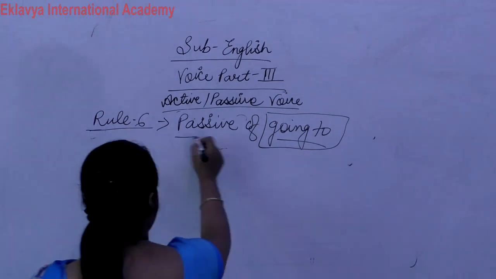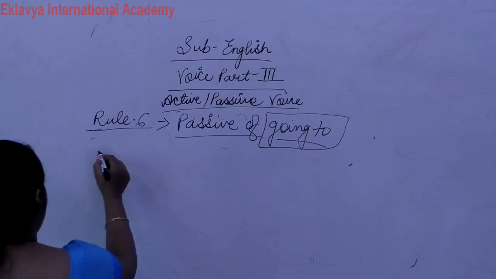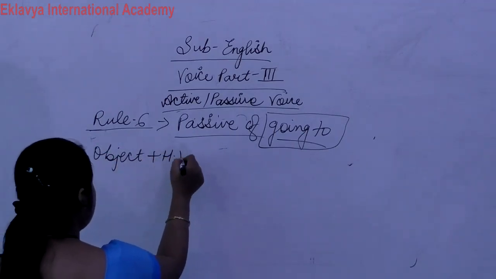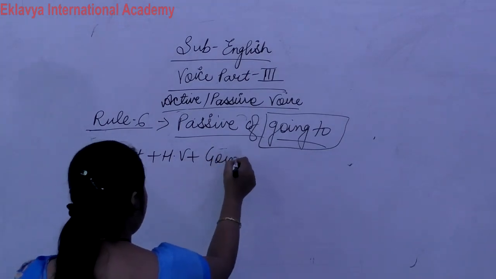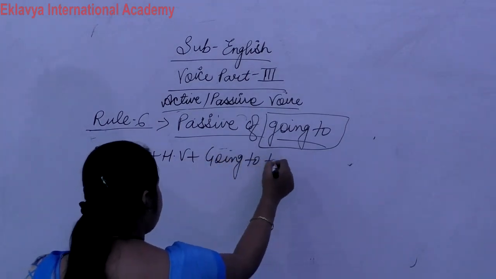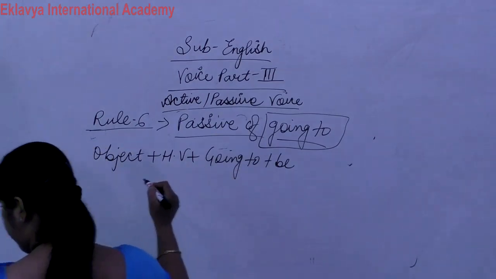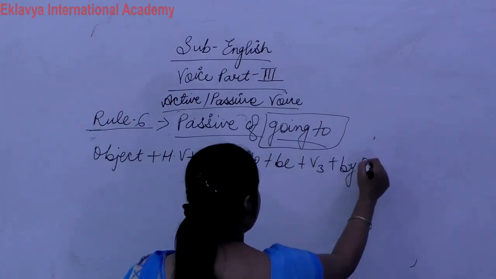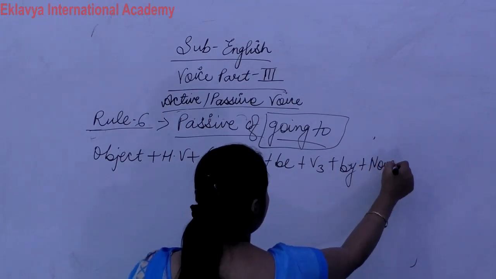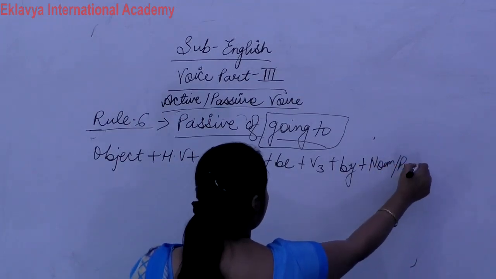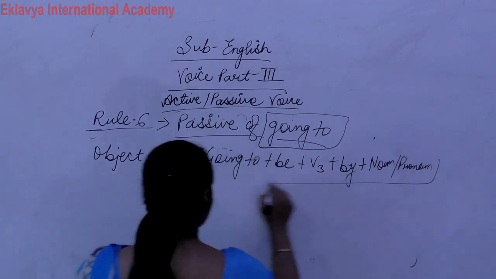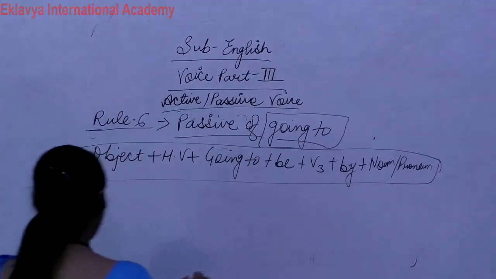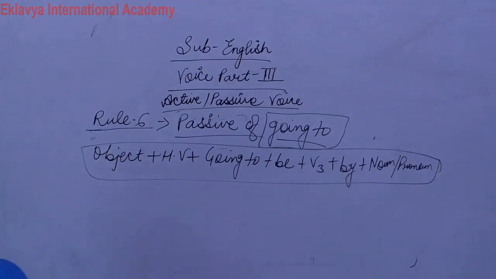Write down passive of going to: object plus helping verb plus going to plus be plus verb third form plus by plus noun and pronoun. Clear? So this is the going to pattern.